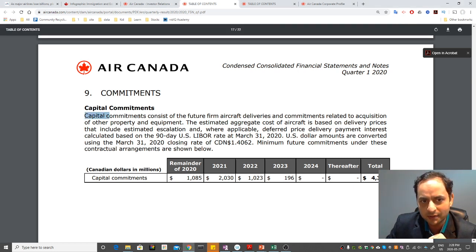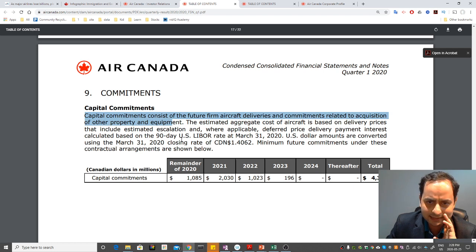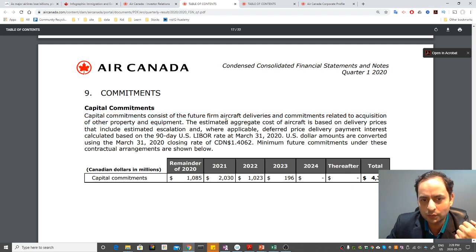So capital commitment consists of the future firm aircraft delivery and commitments related to acquisitions of the other parties. So basically these are their capital, maybe their future aircraft which they are buying and all those stuff, right? So that's what they need to do. So this is for this year is 1.85 billion, and next year is even double, 2.30 billion. Okay, so now we have these numbers.